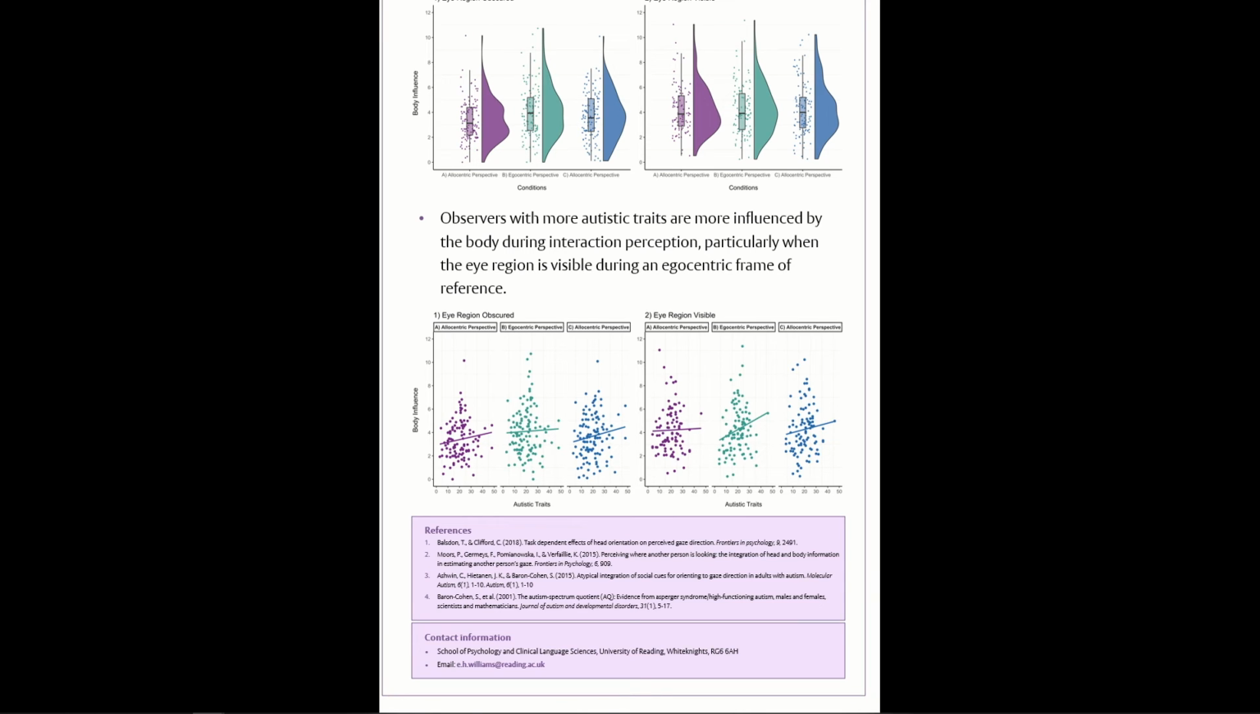And we also found that participants reporting more autistic traits were more influenced by the body cue when perceiving interactions across all conditions, and that this was greater in the egocentric condition when the eye region was visible compared to the egocentric condition when the eye region was obscured. This suggests that people reporting more autistic traits are focusing more on the body cue and focusing less on the head and eye region when the eye region is visible, compared to participants with lower autistic traits during interaction perception.